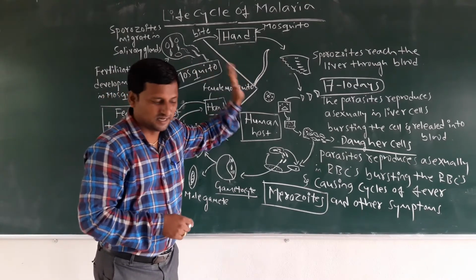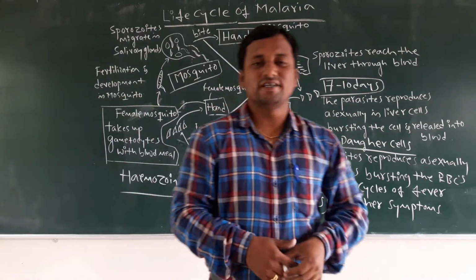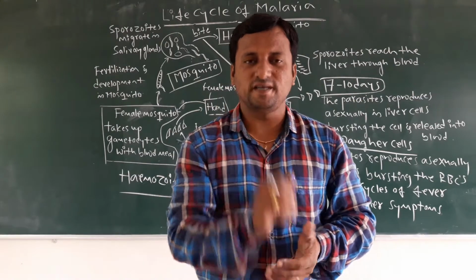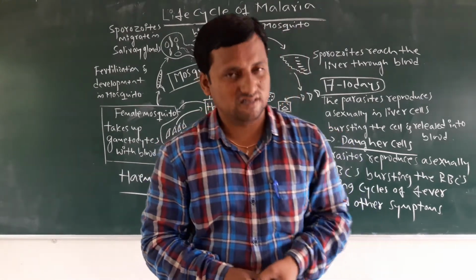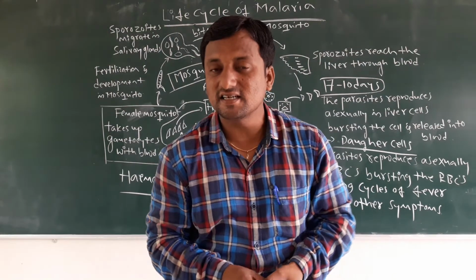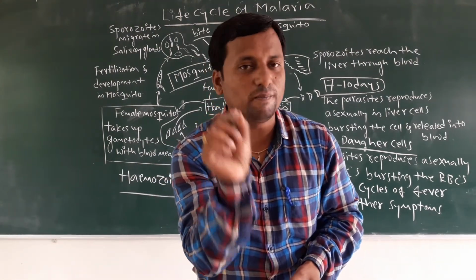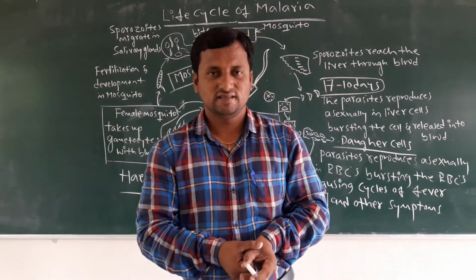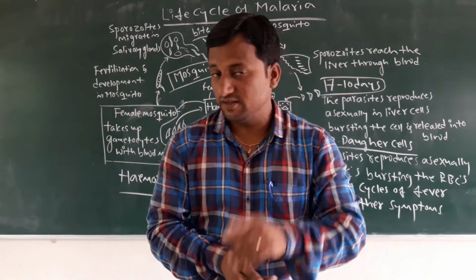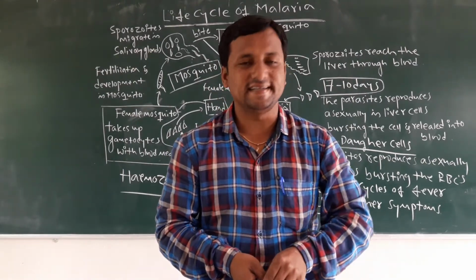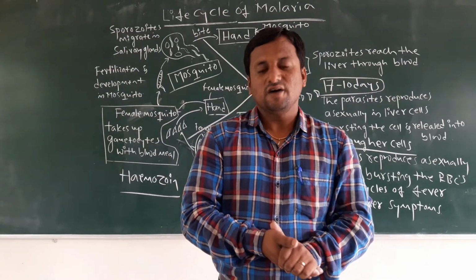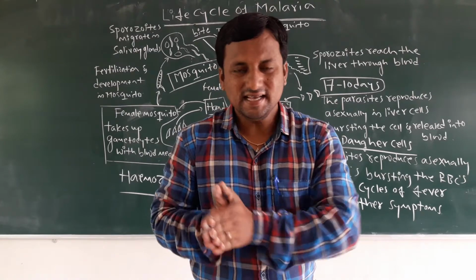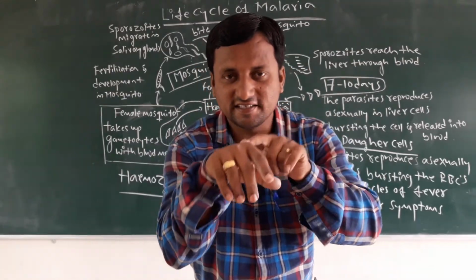Dear students, in this life cycle you must remember the summarized points. The first one is that Ronald Ross, the scientist, discovered the method of transmission by the mosquito, for Plasmodium vivax. Next, in 1897, you must remember, it is asked in the CET. After that, when it bites, which organ does it reach first? Simple: when it bites us, it reaches the liver.